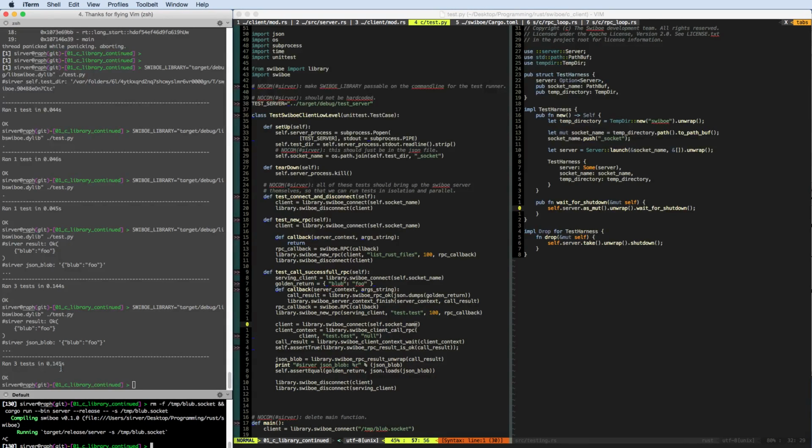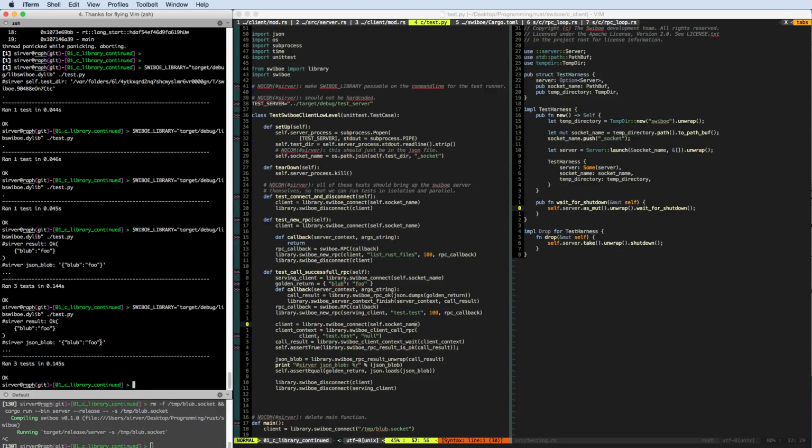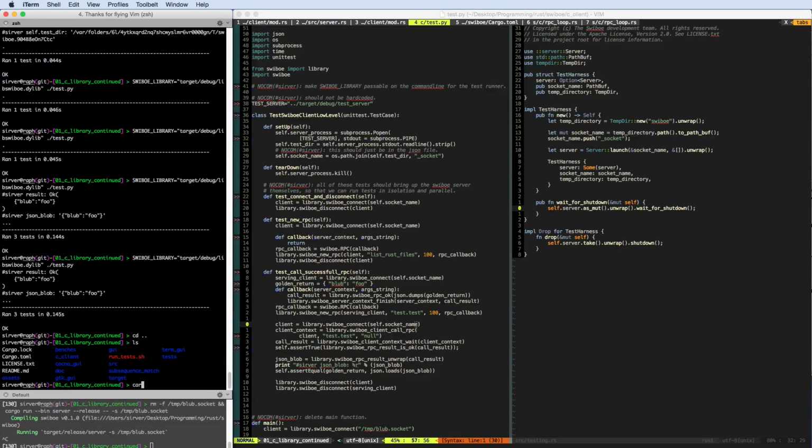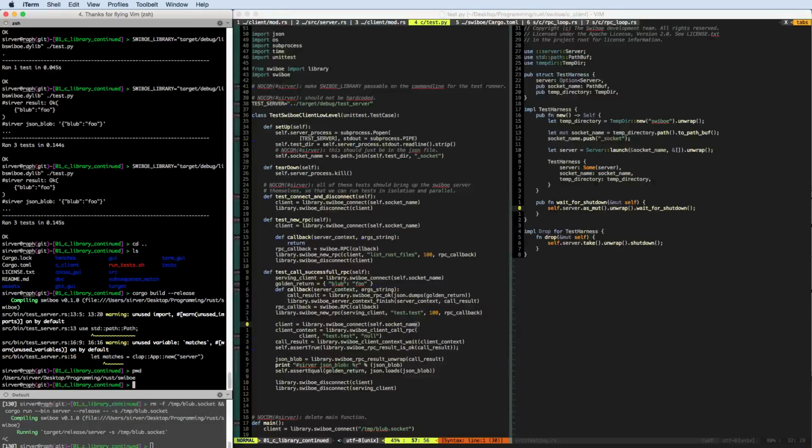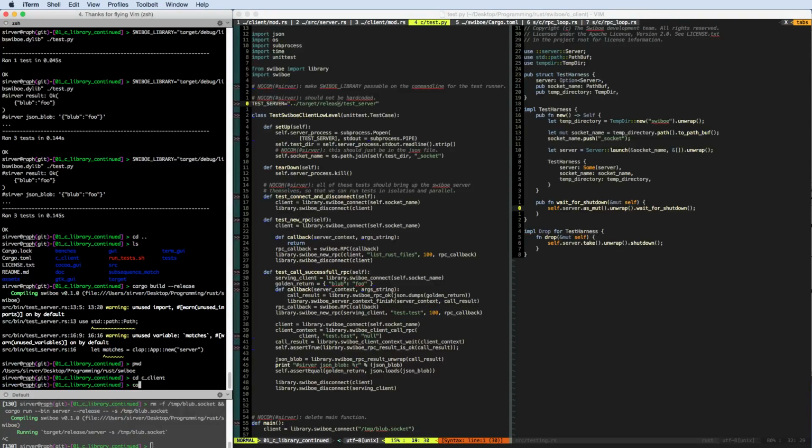I wonder if it's actually faster if we use a release build of the server. I doubt that it makes much of a difference because mostly it is about I/O. But let's just test that and see what happens. So here we are not using debug, we use release. And for the C client too, cargo build release.